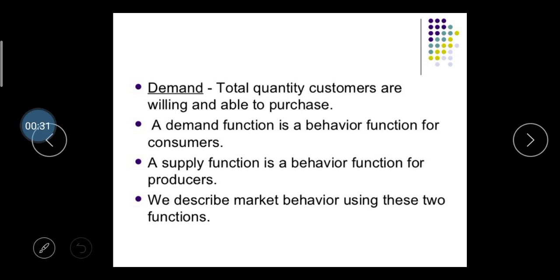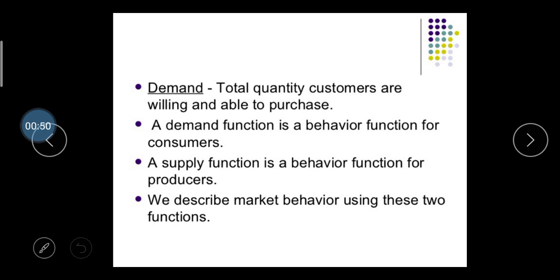Total quantity that the customer is willing and able to purchase is called the demand, right? If any customer has a willingness to purchase a Mercedes, but he or she is not able to purchase this product, then it cannot be considered as a demand.